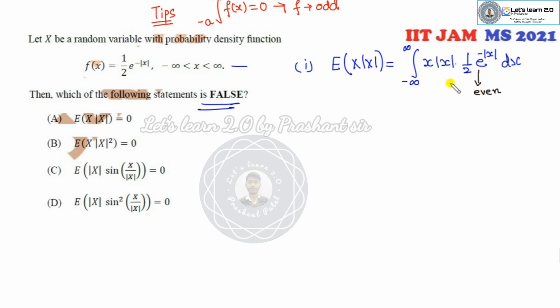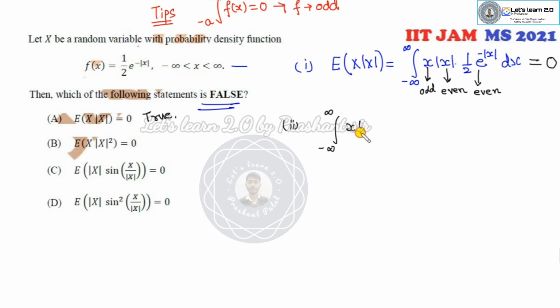You can see, because of this mod function, this is my even. This is the mod function, this is my even. This is the x, so it is my odd function. So what is the answer of this? It's a 0. But he said false statements. The first one is my correct statement.